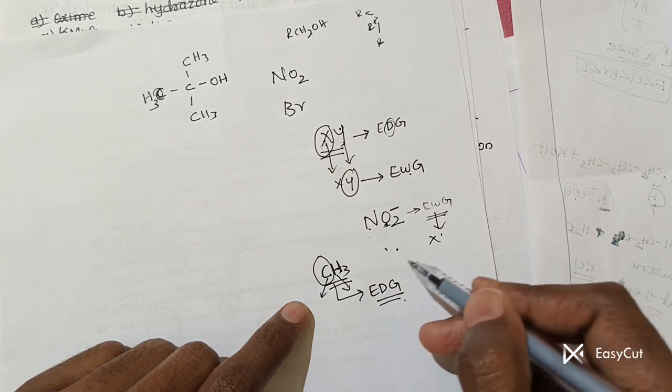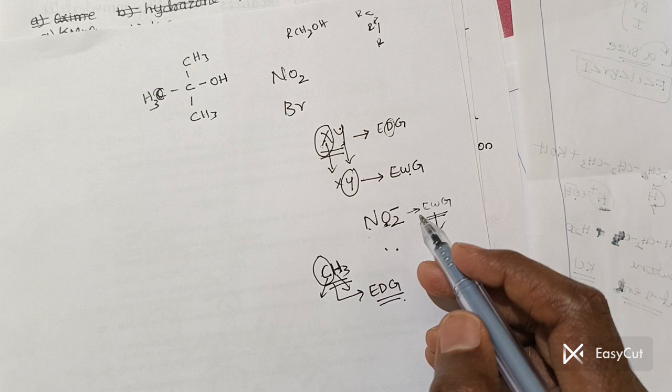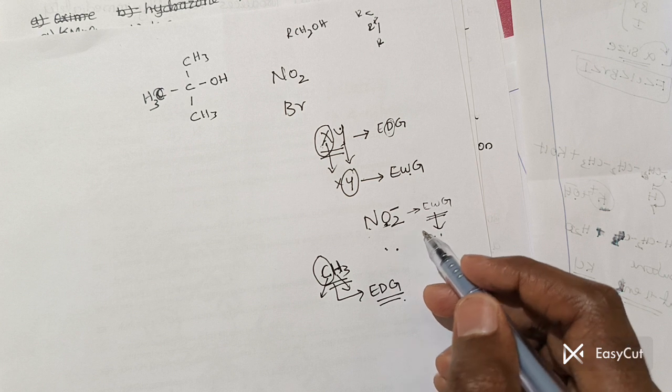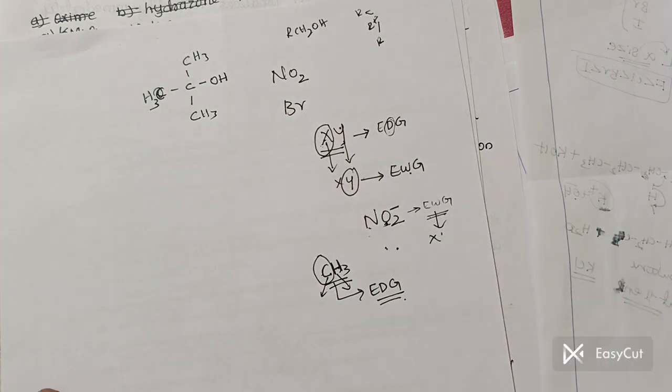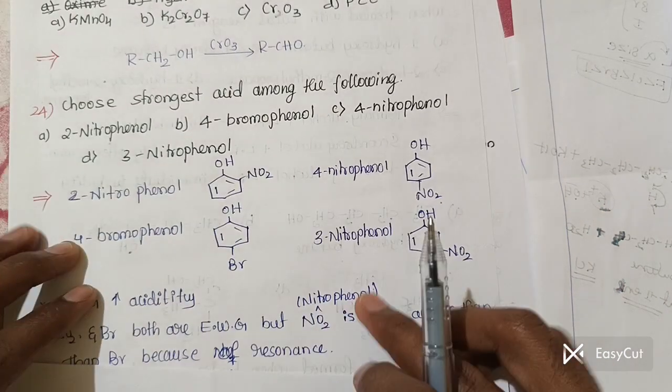Like this you have to remember electron donating as well as electron withdrawing groups. So now you should remember, electron withdrawing group increases the acidity, electron donating group decreases the acidity. So now you have to see the question. So what are they given?